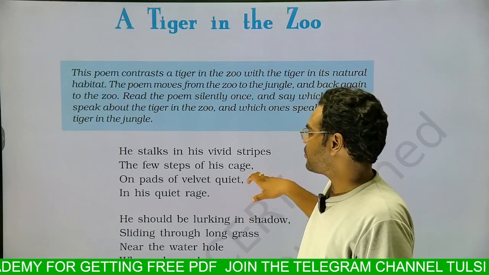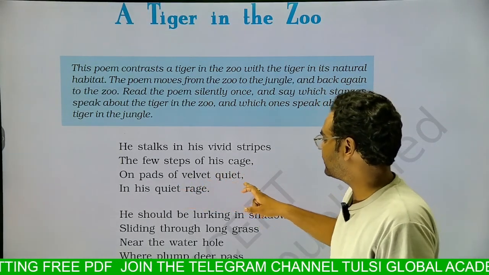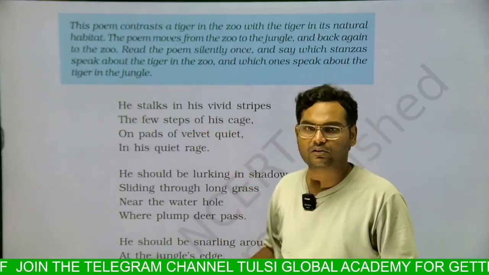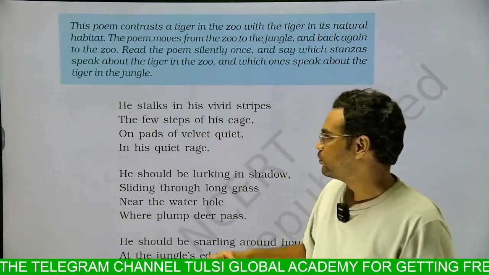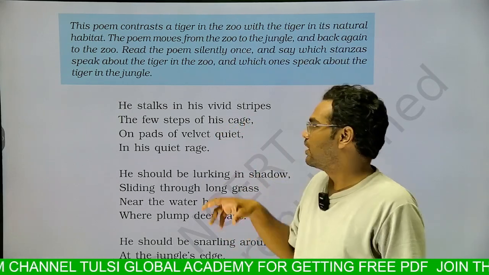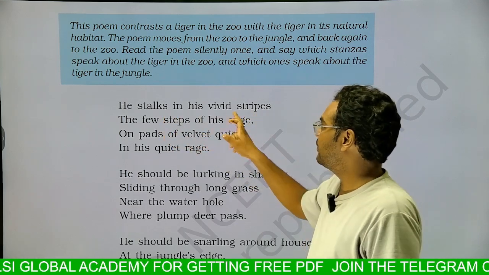See, he stalks in his vivid stripes a few steps of his cage, on pads of velvet quiet in his quiet rage. The first stanza is talking about the tiger who is caged in the zoo. The tiger has a limited space within that cage. He stalks, he is walking in his vivid stripes.